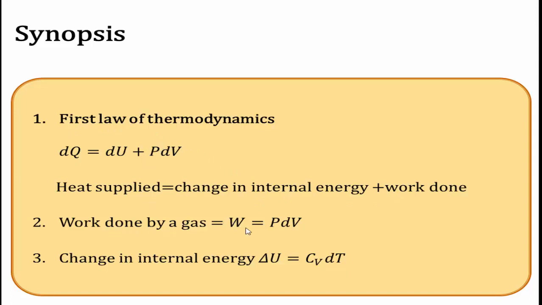And work done by gas, that is W, is equal to P dV, pressure into small change in the volume dV, and change in internal energy, that is delta U, is equal to CV dT. CV means specific heat capacity at constant volume.